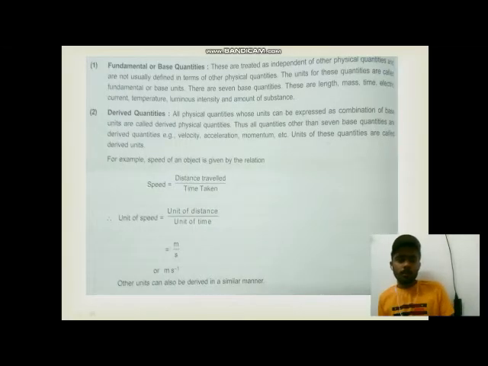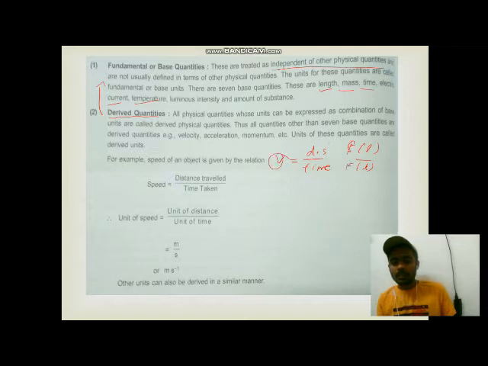We have two types of quantities, fundamental quantities and derived quantities. Fundamental quantities are those quantities which are independent of other physical quantities, such as length, mass, time, current, temperature, etc. Derived quantities are those quantities which we get from fundamental or base quantities. For example, velocity, which is displacement by time taken. Displacement is nothing but a length, and time taken is nothing but time. So these two are fundamental quantities, and from this we get a derived quantity. So derived quantities are those quantities which are derived from fundamental or base quantities.